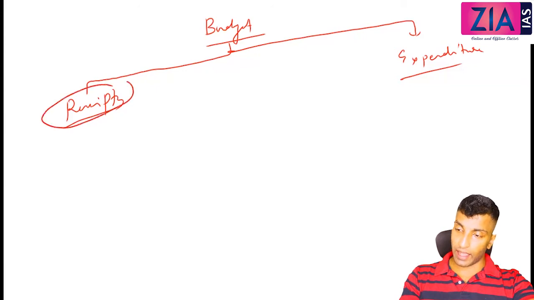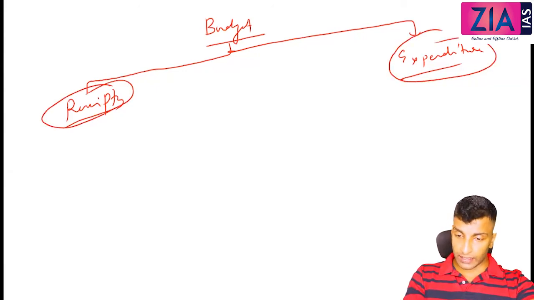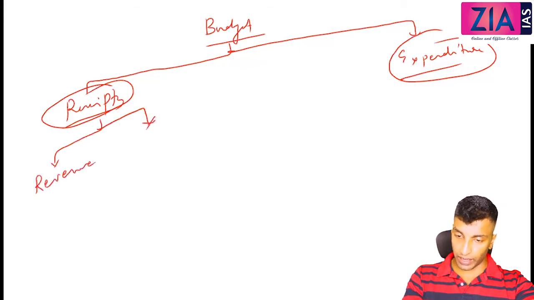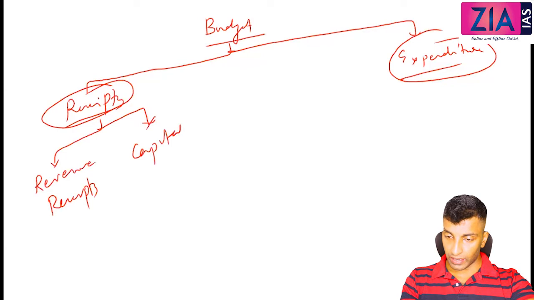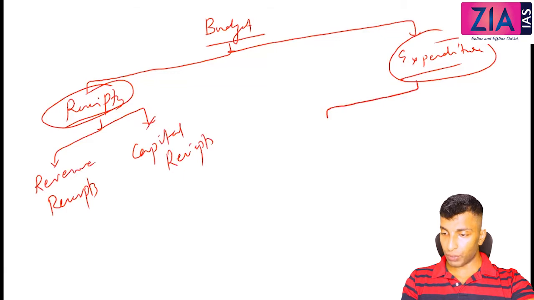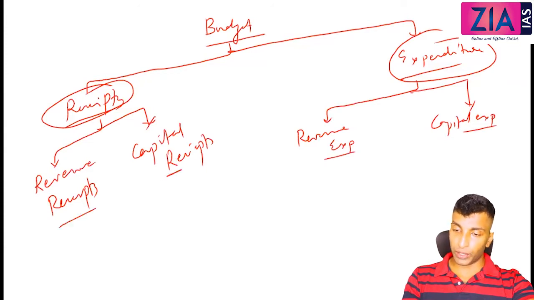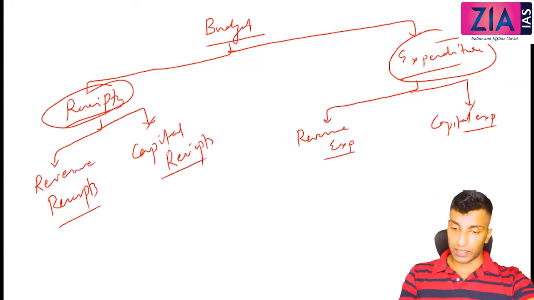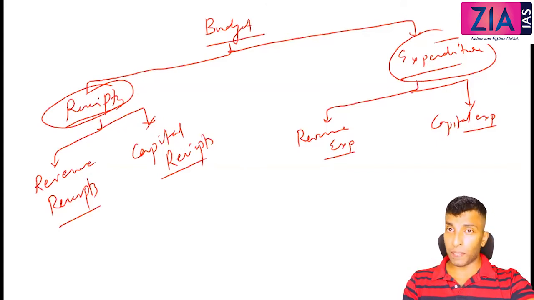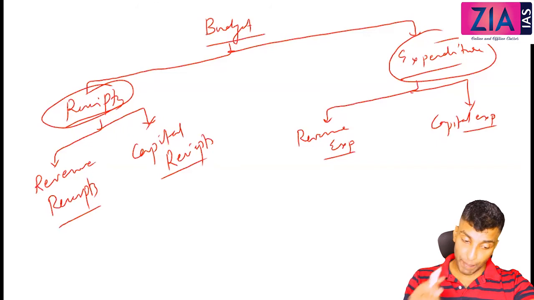So receipts and expenditure. So receipts are of two types. Revenue receipts. I will tell you what you mean by revenue receipts, okay? So just write revenue receipts and then capital receipts, okay? And then expenditure also, revenue expenditure and also capital expenditure, okay? So budget I am dividing into two, receipts and expenditure. Receipts: revenue receipts, capital receipts. Expenditure: revenue expenditure, capital expenditure.